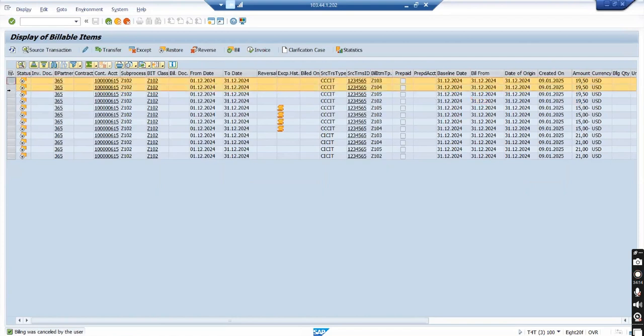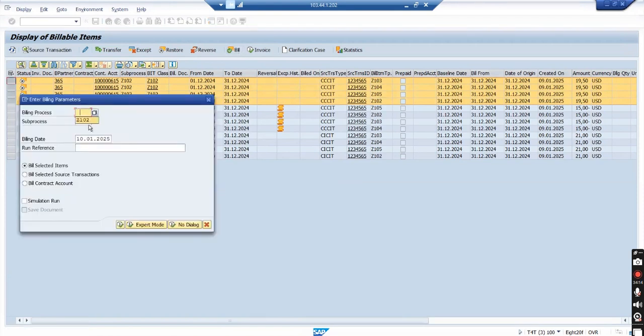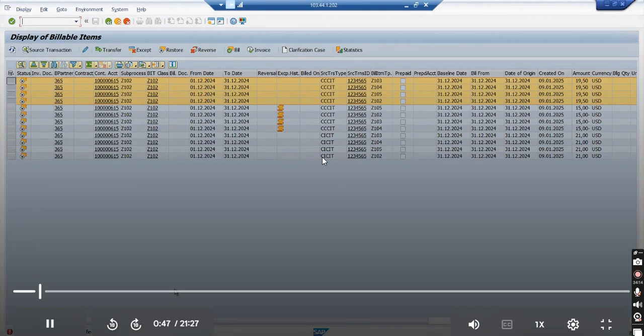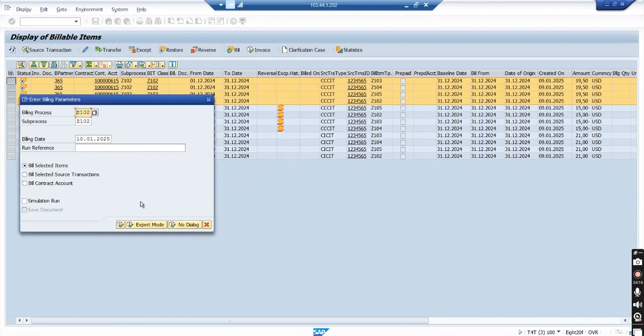So if I select the 4 line items and the bill from date is 31st 12, if I try to bill it on billing process, if I try to bill it on 30/12/2024, just one day prior, does the system allow me? No billable item selected or qualified for billing. Okay, it will not allow me. So I have to enter on or above that date. But if you want to ignore that message, you can do it using expert mode. Okay, expert mode means it will not refer to the scheduling.